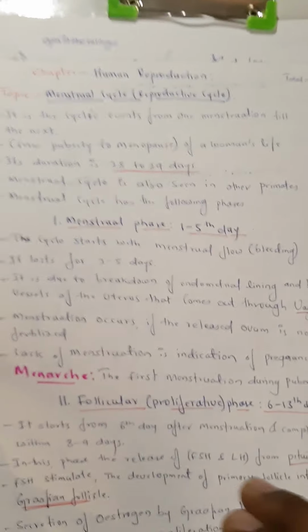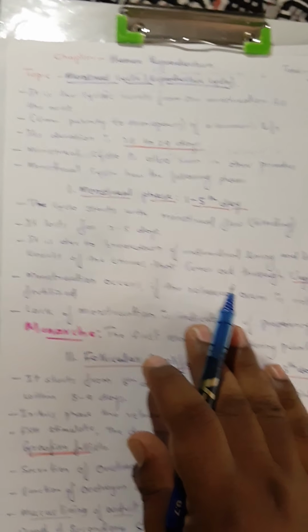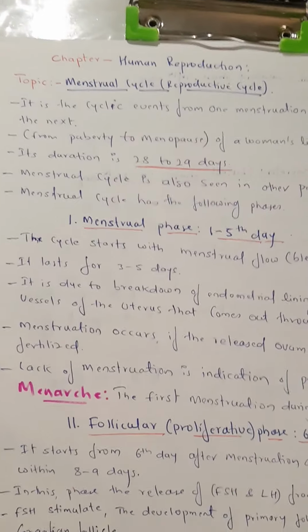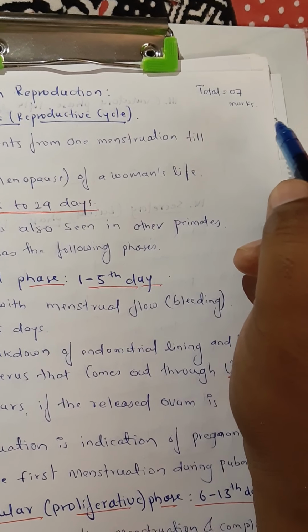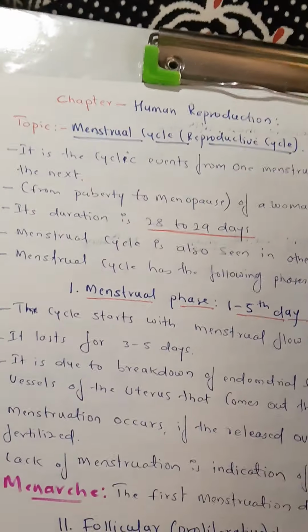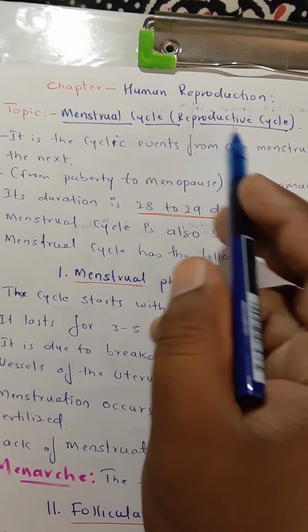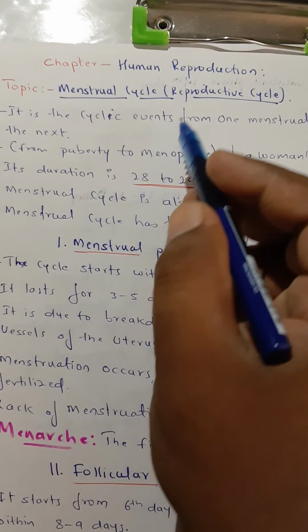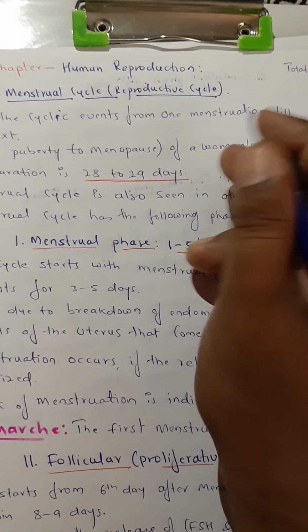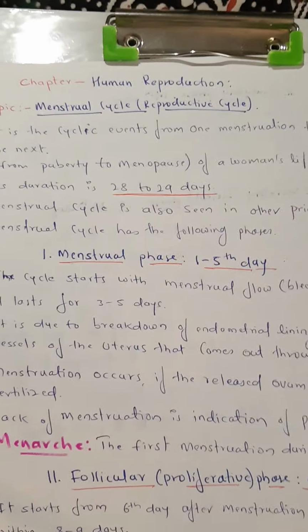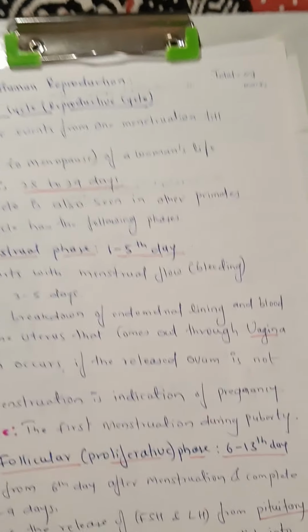Now students, we are proceeding to the next topic of the same chapter. As I mentioned earlier, this chapter covers 7 marks in the annual examination. Under the chapter human reproduction, the topic name is menstrual cycle, which is also called the reproductive cycle, and it can be asked in the examination for 5 marks. So this topic is a 5 marks topic and the whole chapter is about 7 marks.